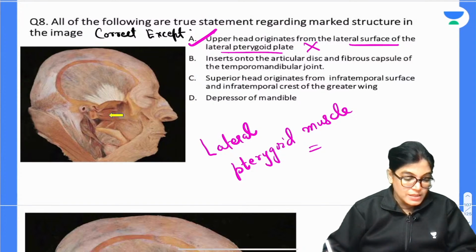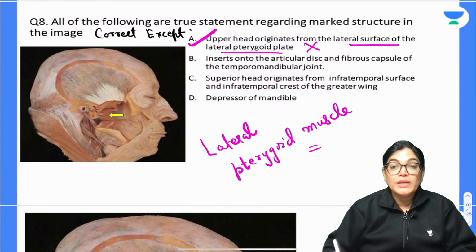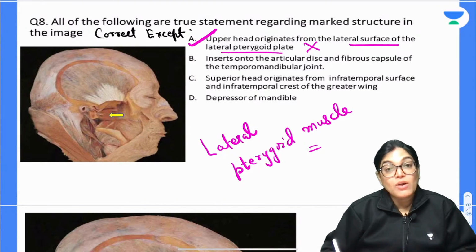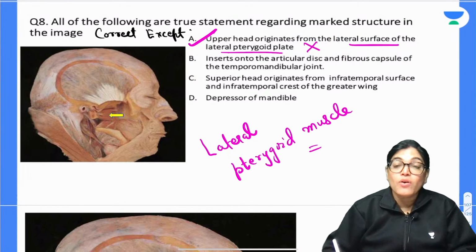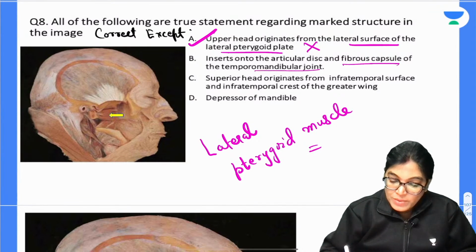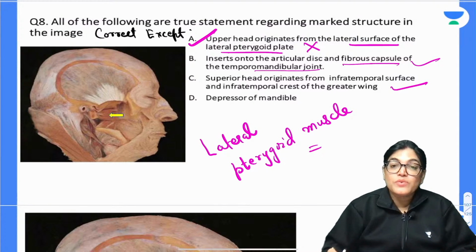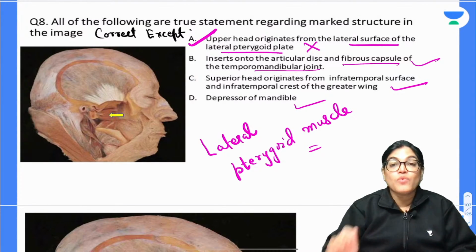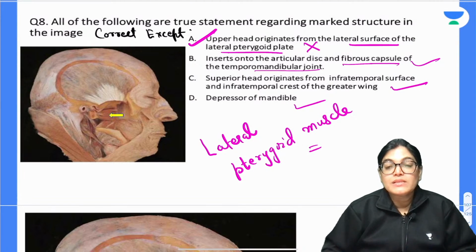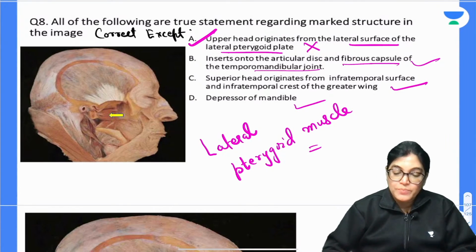Yes, Pranav, I will come up with the explanation, don't worry. This is the lateral pterygoid muscle, and we know that the upper head originates from the infratemporal crest of the greater wing. The lower head originates from the lateral pterygoid plate. Insertion into the fibrous capsule is correct. Superior head from the infratemporal crest of the greater wing of sphenoid is correct, and it is the depressor of the mandible, helping in opening of the mouth. So B, C, D are correct statements about the lateral pterygoid muscle, except the A one.